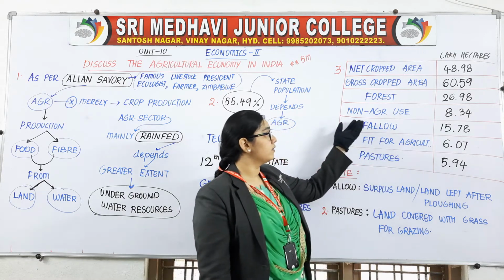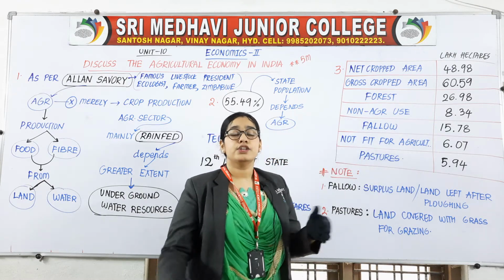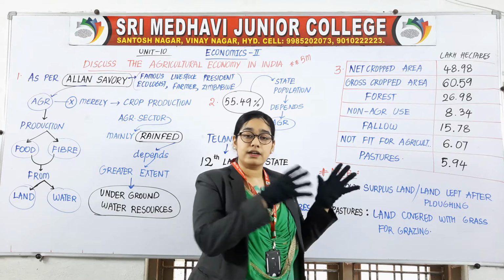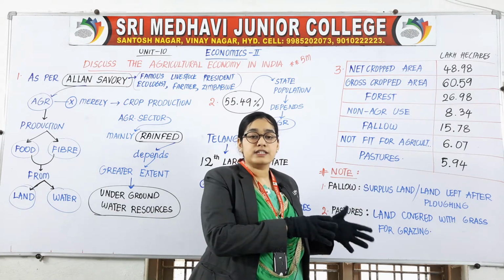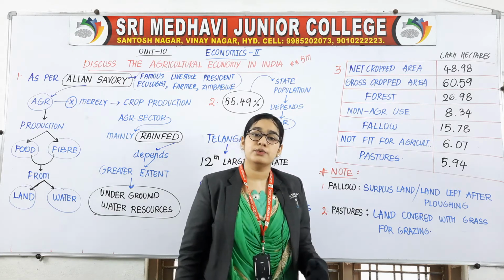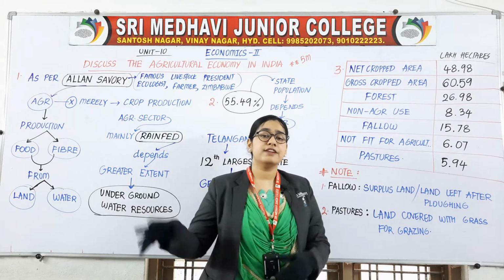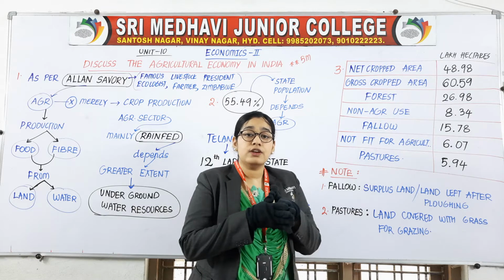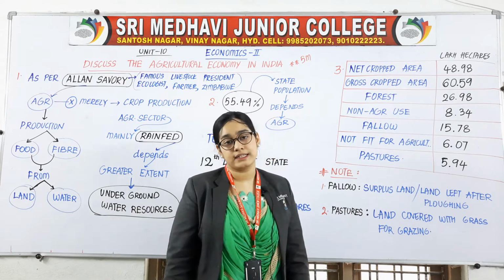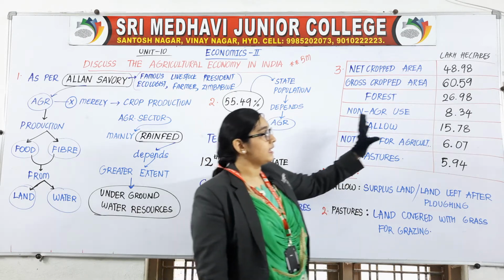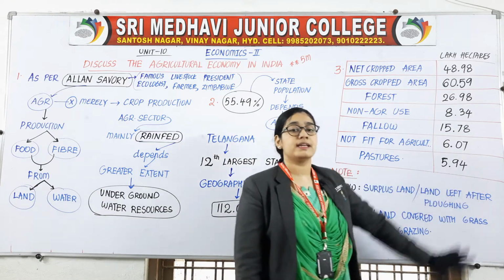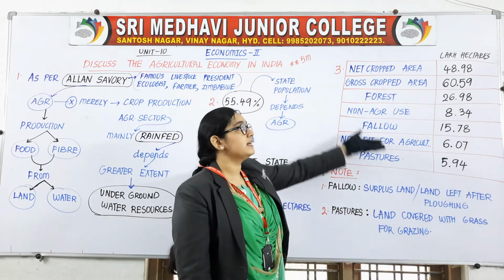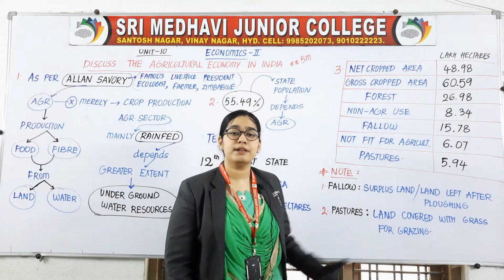Then what agricultural use lands are there? Then the lands which are not for agricultural use, like poultry farms and dairy farms, won't come under agriculture. So how many non-agricultural use lands are there, and how much area they are occupying, is represented in a table form.